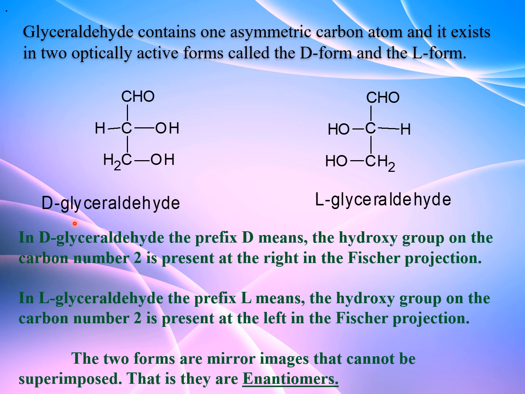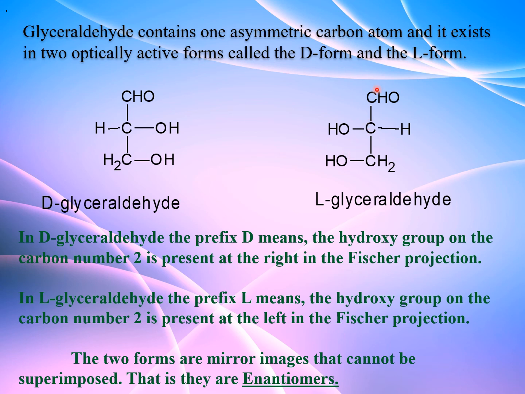In D-glyceraldehyde, the D represents that the OH group, hydroxy group, on carbon number 2 is present at the right in the Fischer projection. In L-glyceraldehyde, the prefix L means the OH group on carbon number 2 is present at the left in the Fischer projection.